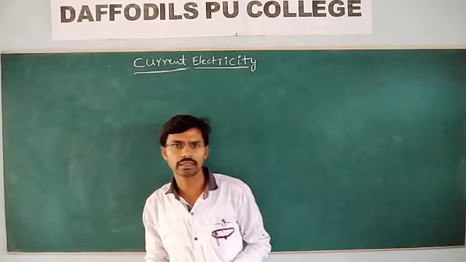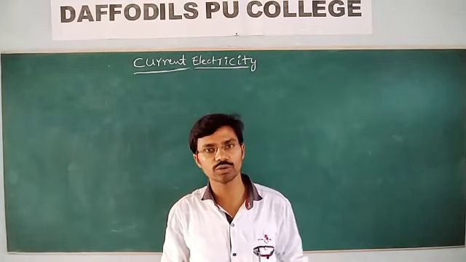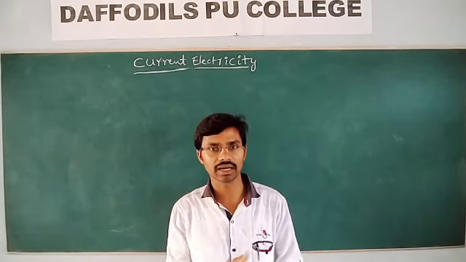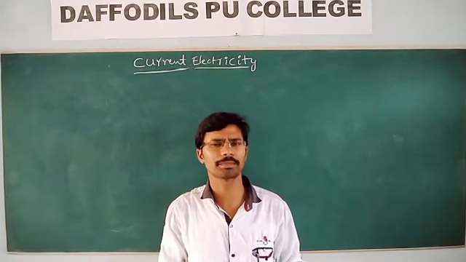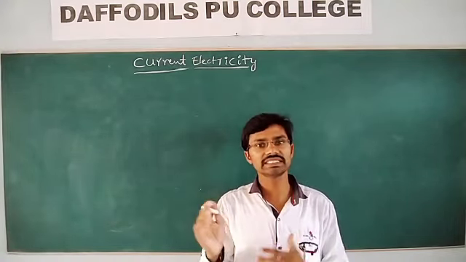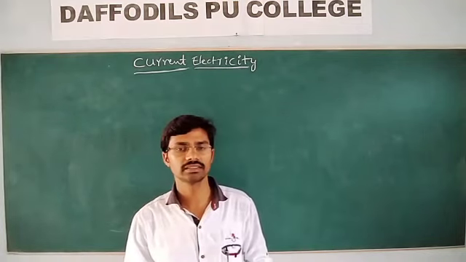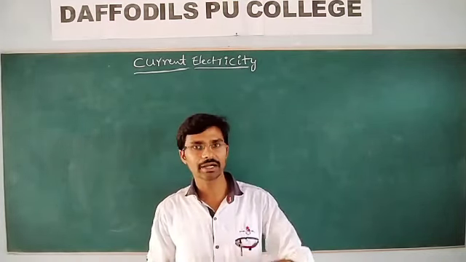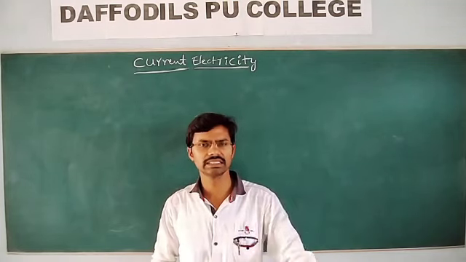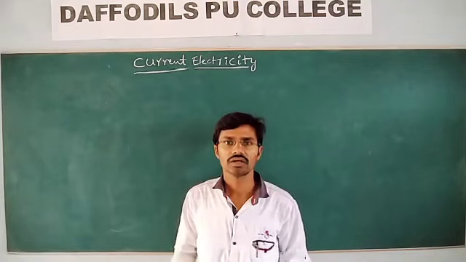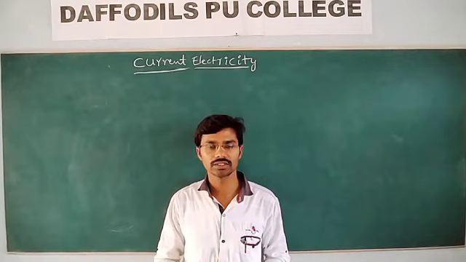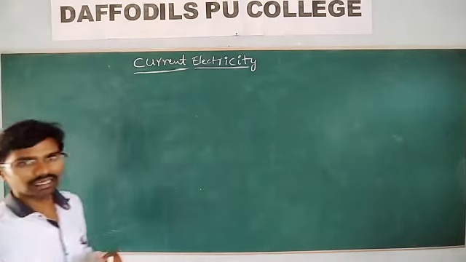In daily life we use words like wind current, river current, water current. So what does it represent? Current represents anything which is flowing and changing with respect to time. Wind current means the wind blows and the flow of wind changes with respect to time, whereas in water current, the flow of water changes with respect to time. Like that, electric current. What do you mean by electric current?